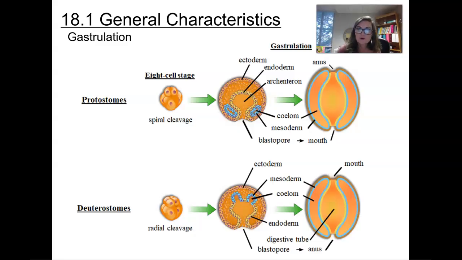Can you guess which one we are as humans? We're actually deuterostomes, so we develop anus first. And so it starts to develop that opening. Now with this opening, it is actually going to travel through our entire body from mouth to anus. And so with us, the anus starts to develop first, and it develops up into the mouth. And so that's going to create basically a hollow tube.